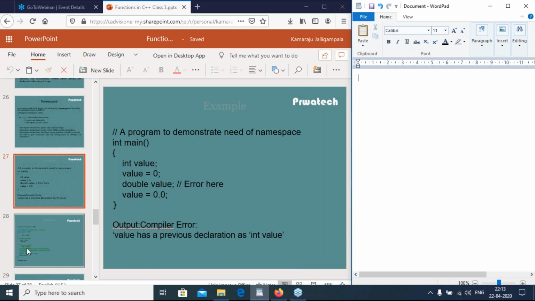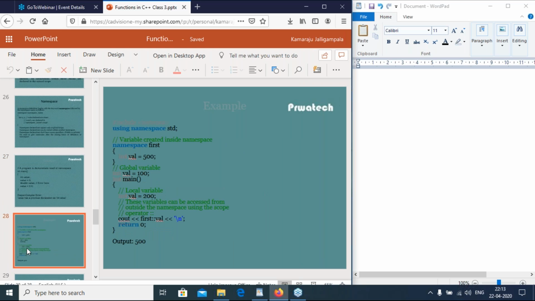That means int is also value, double is also value. So then next example. I have namespace first, int val equal to 500, declared before the main function.